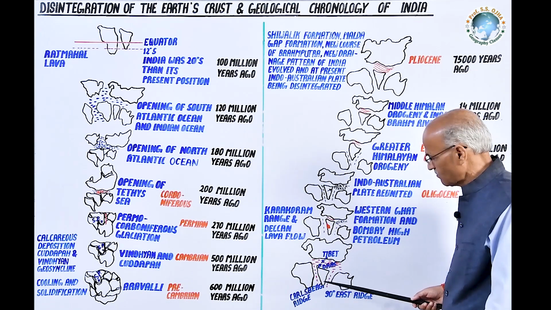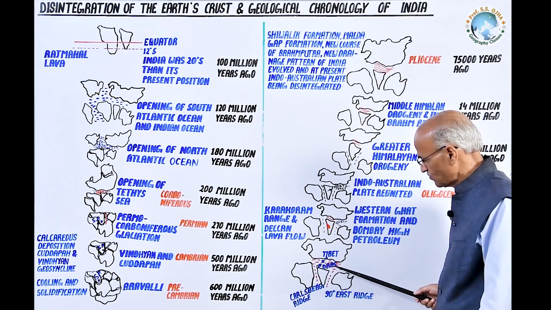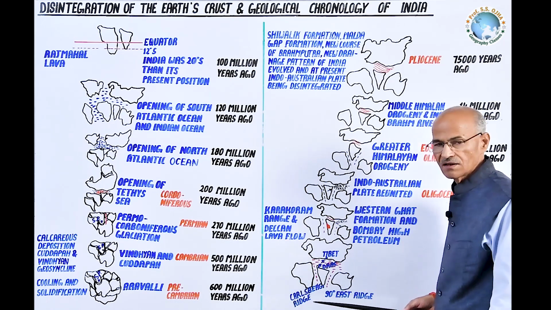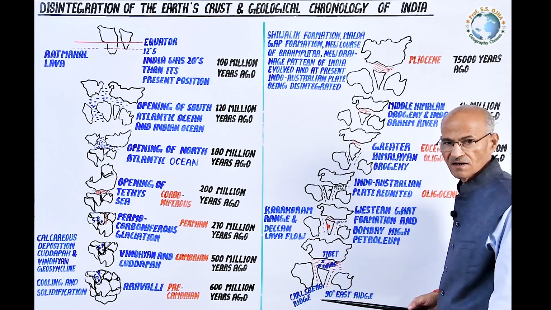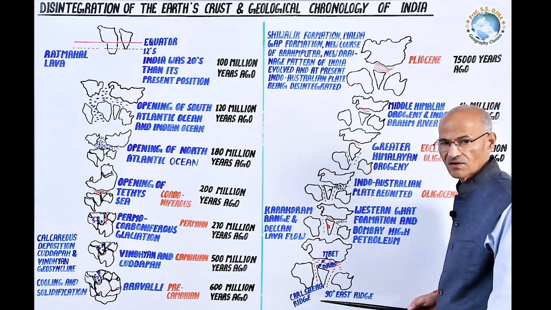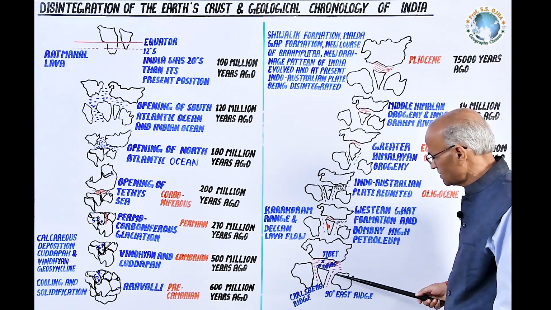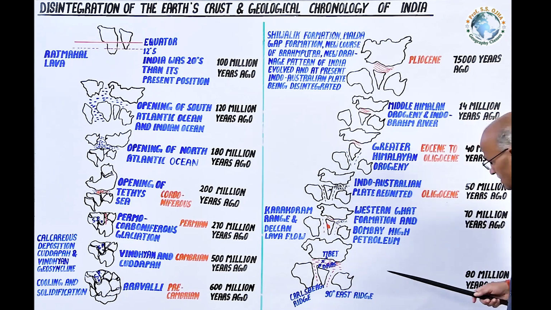Likewise, Australia got separated from the Indian plateau land, resulting in the opening of the 90-degree east ridge. The 90-degree east ridge is in the Bay of Bengal, in the lineament of the Andaman and Nicobar Islands and the Malda Gap, which is tectonically and seismically still active, and it is the story of about 80 million years back.